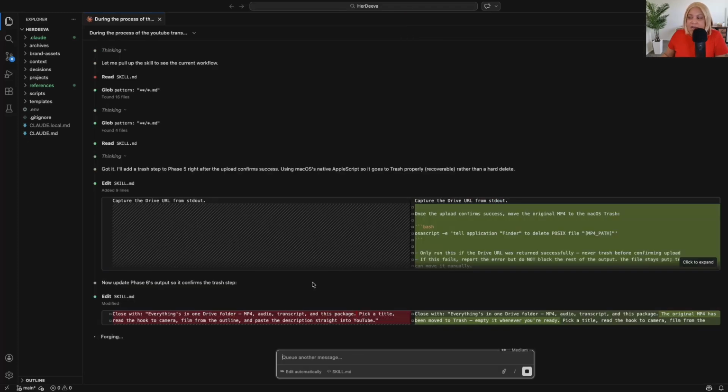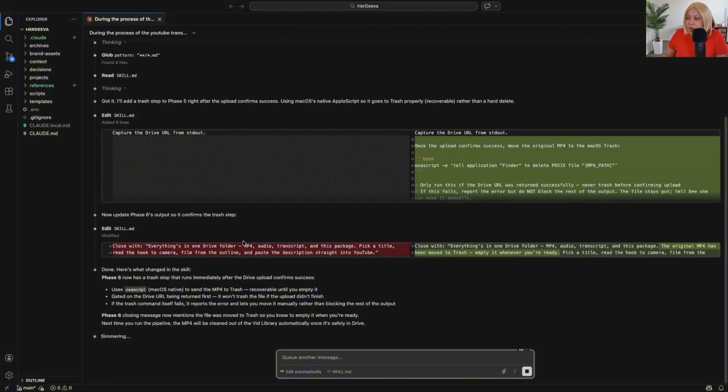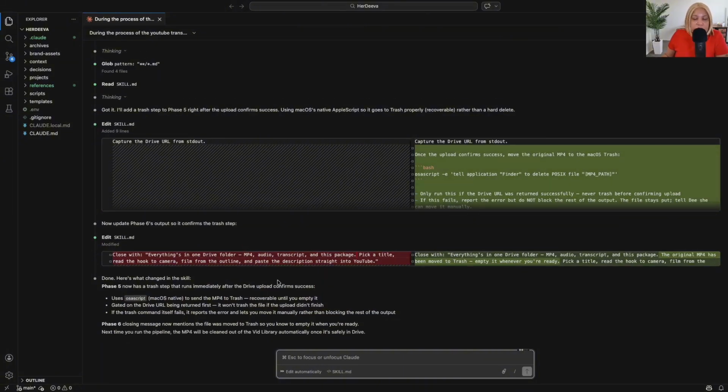Okay. So we're going to edit everything in this session. Now I've done this time and time again. You can read it one by one. You don't have to do everything in the session in and of itself, but it has a phase 5 now, and it says done. Here's what changed in the skill. It's going to use something that's native to my Mac to send the MP4 to the trash, recoverable until I empty the trash. So it's still in memory, but at least it's out of the folder, and the folder is what it checks when we need to call up that agent to do a job for us.